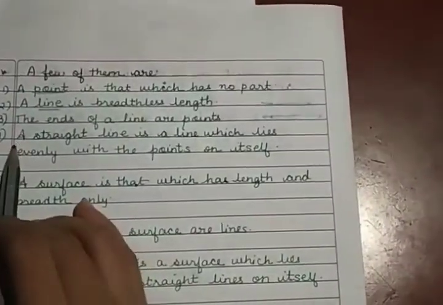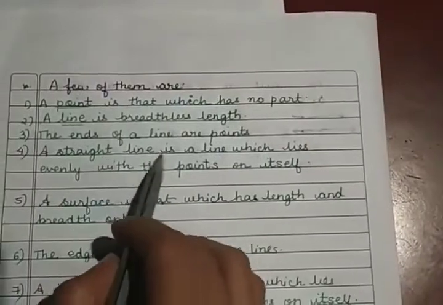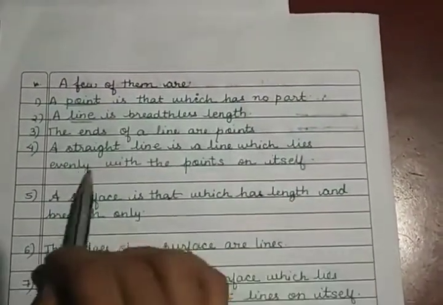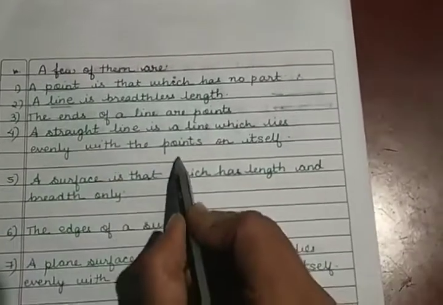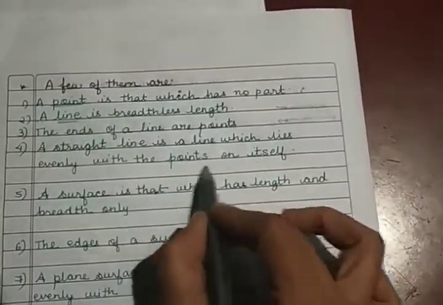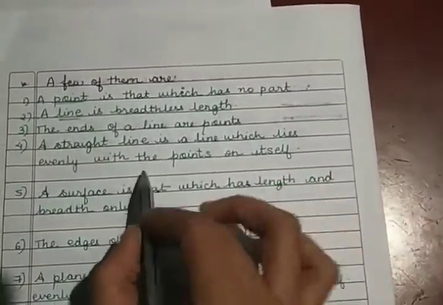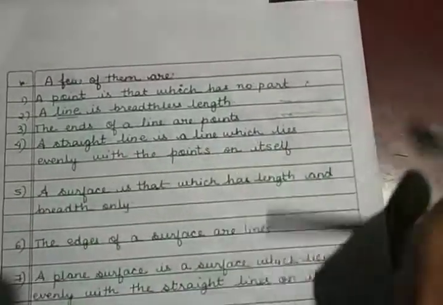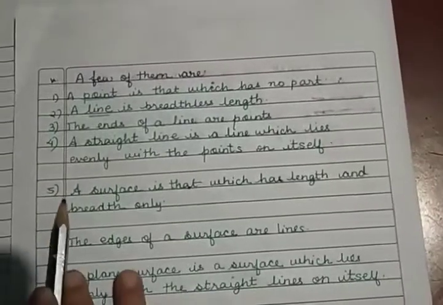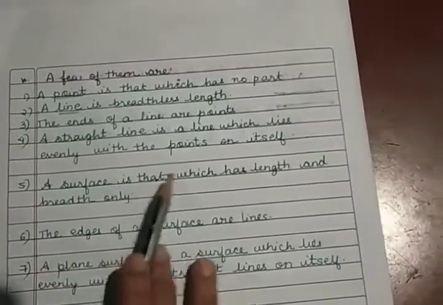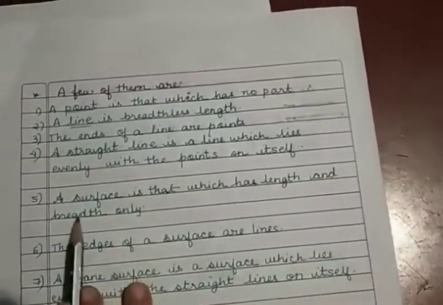The fourth one says, a straight line is a line which lies evenly with the points on itself, meaning in its proper order. The fifth definition is, a surface is that which has length and breadth only.